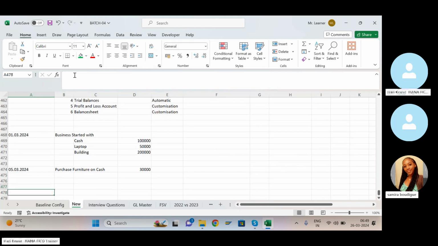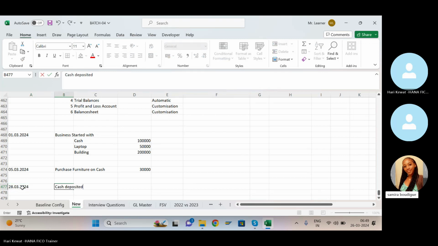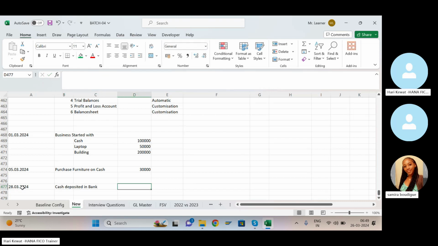So you have got 1 lakh rupees. Out of this, some money you have deposited into the bank. I'm not going to put more transactions. Let's say on 28th 03 2024, cash deposited in bank, 10,000 you deposited cash in bank. So let's say these are the transactions that happen in the month your business started. These are known as business transactions.